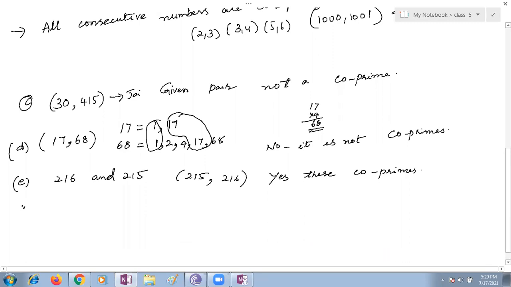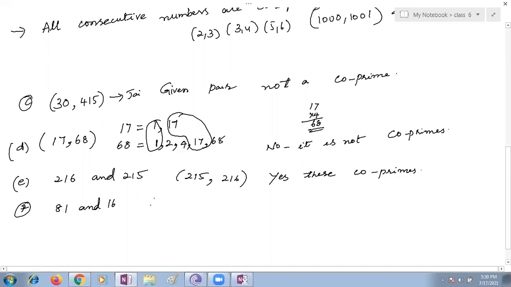Ashwath is not here because of a network issue. Ma'am, may I answer? Yes, he wants to answer. Who is this calling? 81 and 16. Yes, Siddharth, please say whether both numbers are co-primes or not. Yes, ma'am. Can you give the reason why it is yes? Ma'am, because 16 is not common.